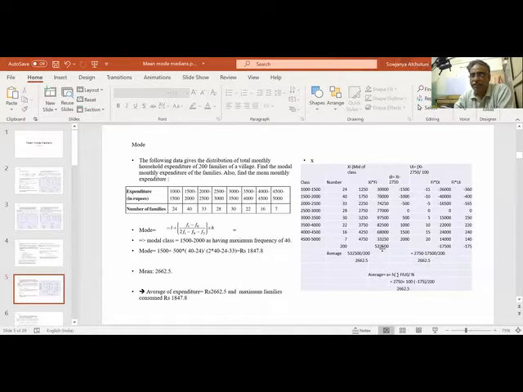If I do Fi Xi also, I'm getting 2662, but it's difficult for me to do this multiplication, addition, or division. Division is easy, the 2 zeros are cancelled, divided by 2 is easy, but this multiplication is slightly difficult. So Fi di is sufficient. I need not go up to Ui.